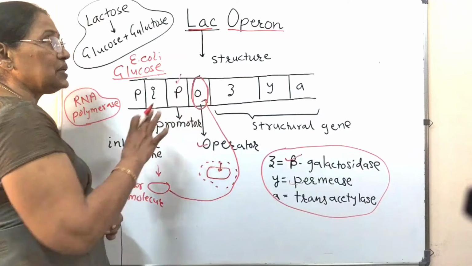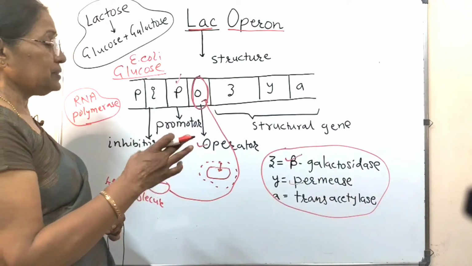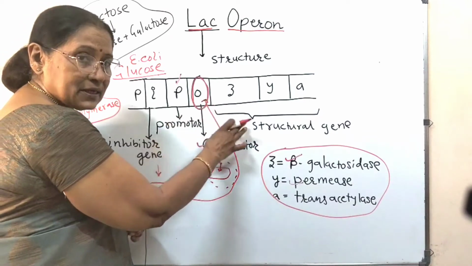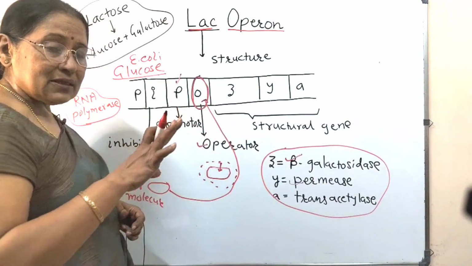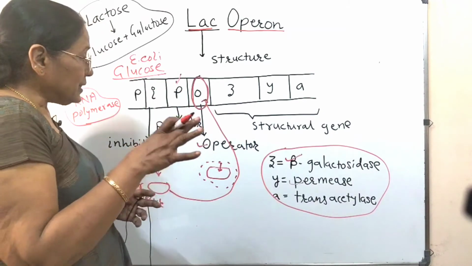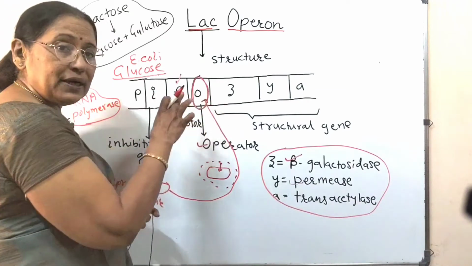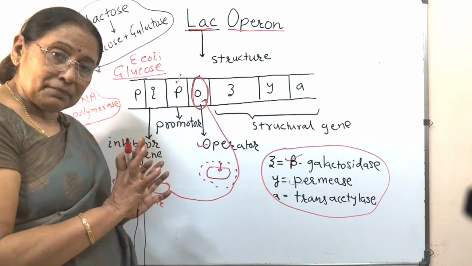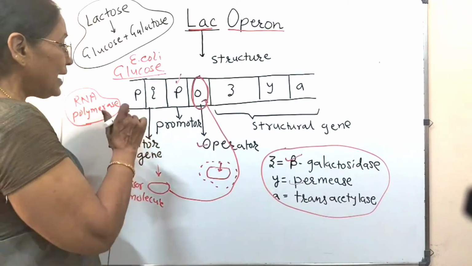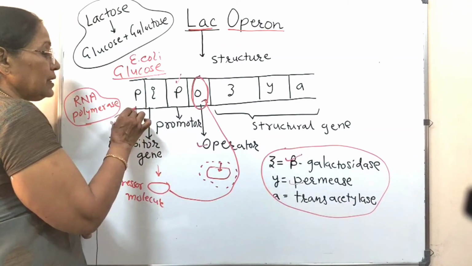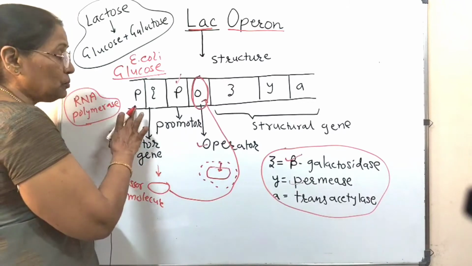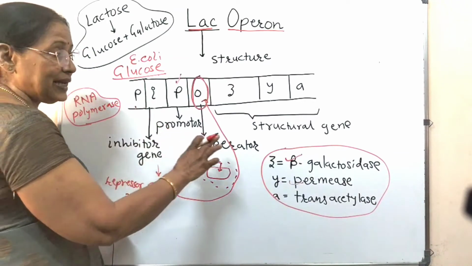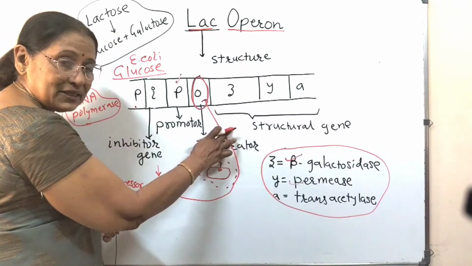So, this is the structure of Lac Operon, where you see the structural genes and the promoter. This much is necessary to do the job. Then this I gene and operator gene are needed to stop the process, to keep this process on hold. And what is this P? This P is the promoter for the I gene. This is not the promoter for these structural genes.